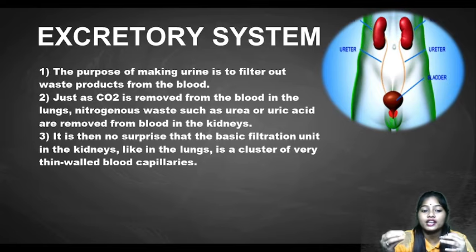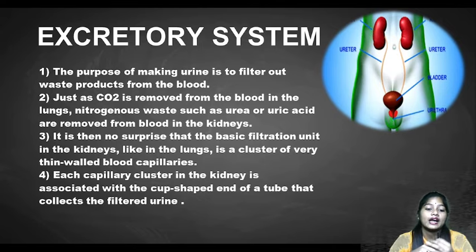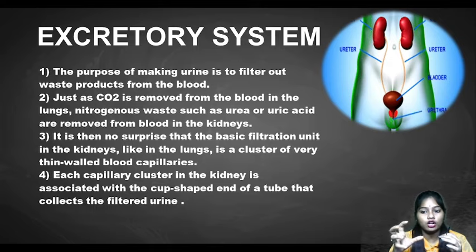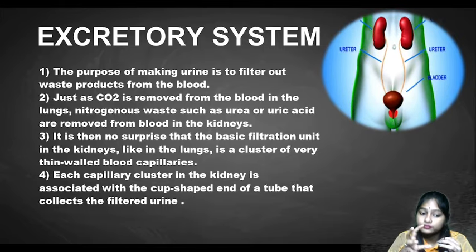The basic filtration unit is a cluster of very thin-walled blood capillaries. It has a very small network of thin blood capillaries. And each capillary cluster in the kidney is associated with a cup-shaped end of a tube that collects the filtered urine. After that, the urinary bladder will store the filtered urine.